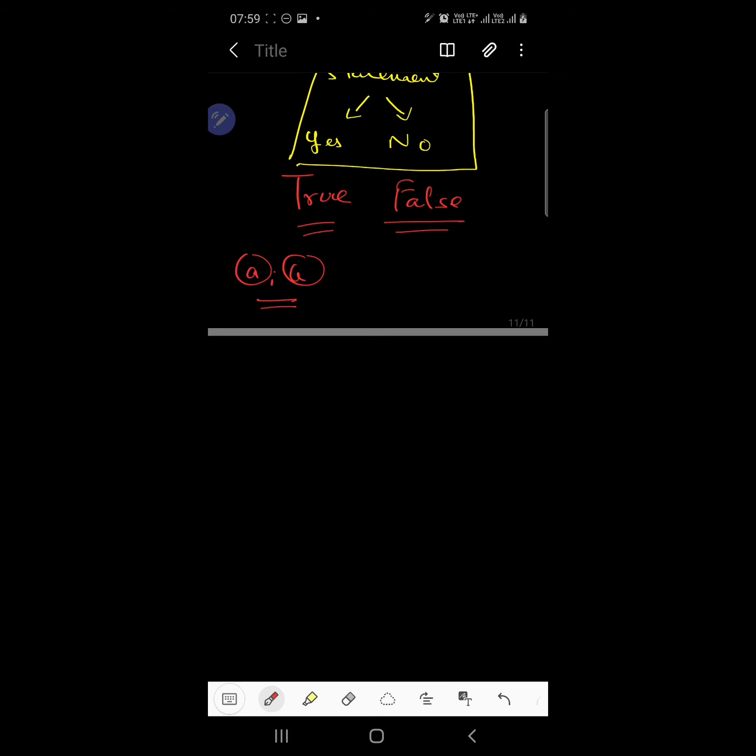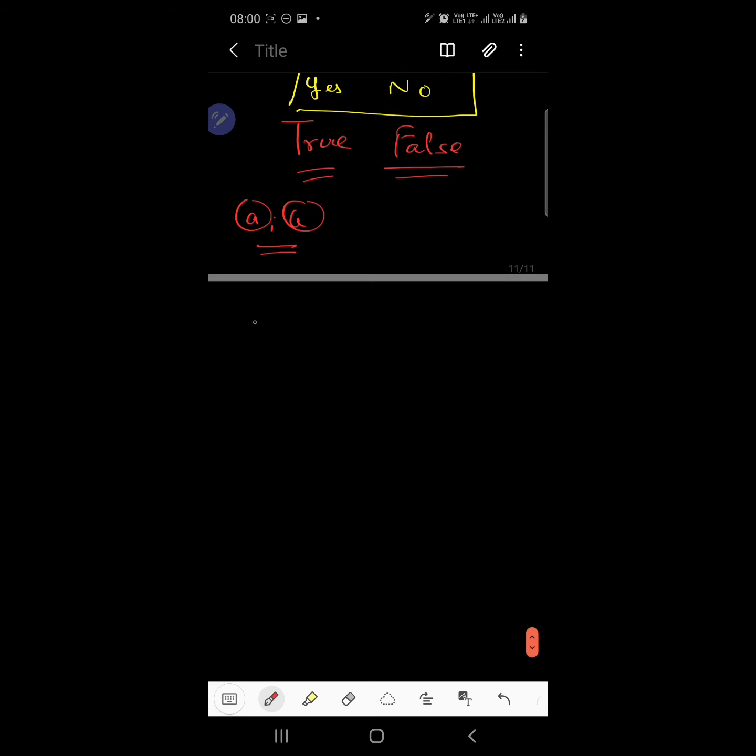We can connect these statements using the conditional and biconditional operations if we want to create a dependence of either the second statement on the first statement or both statements on each other. For example, I have a proposition A given, today is raining, and B, we go to party.